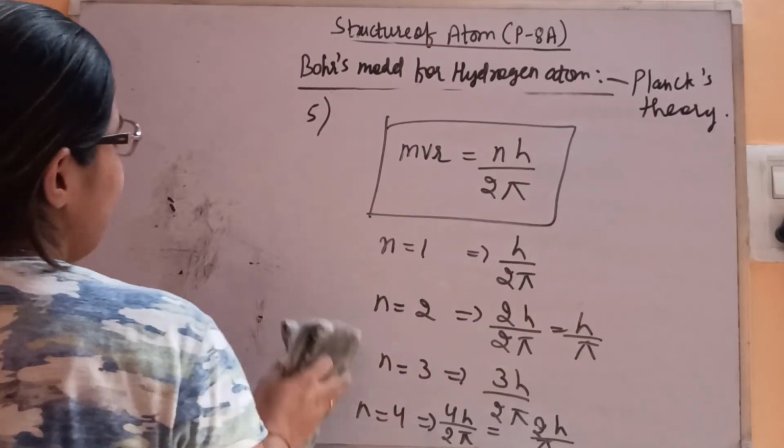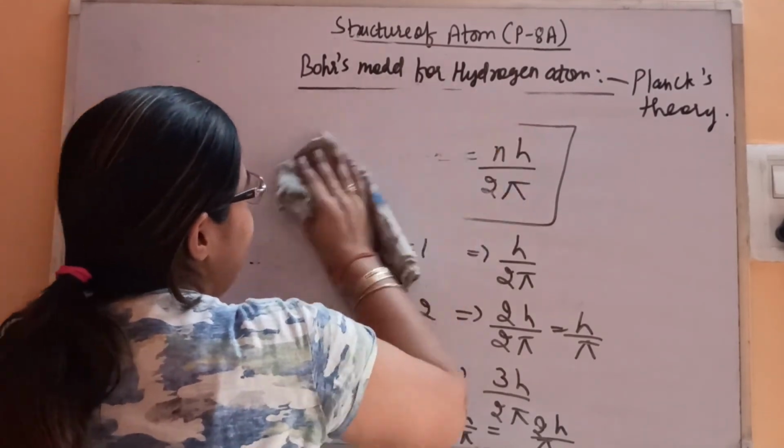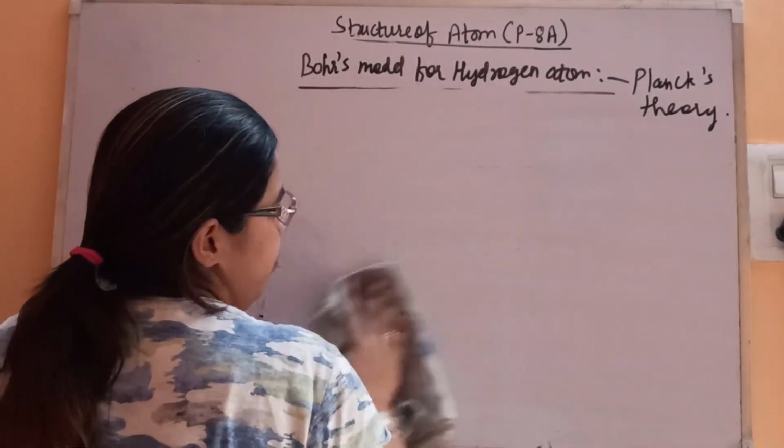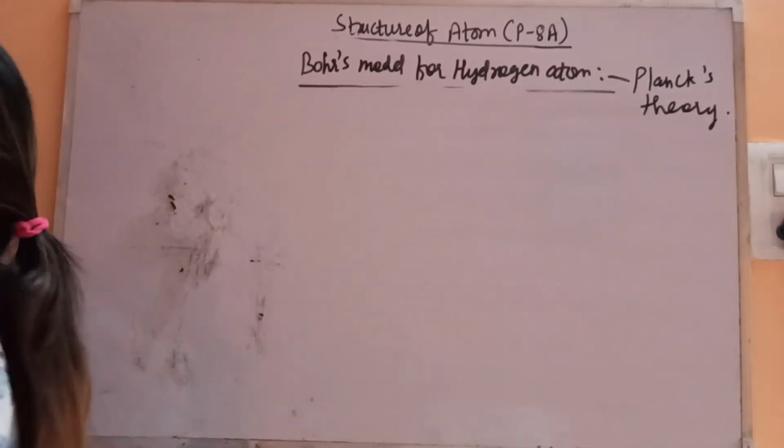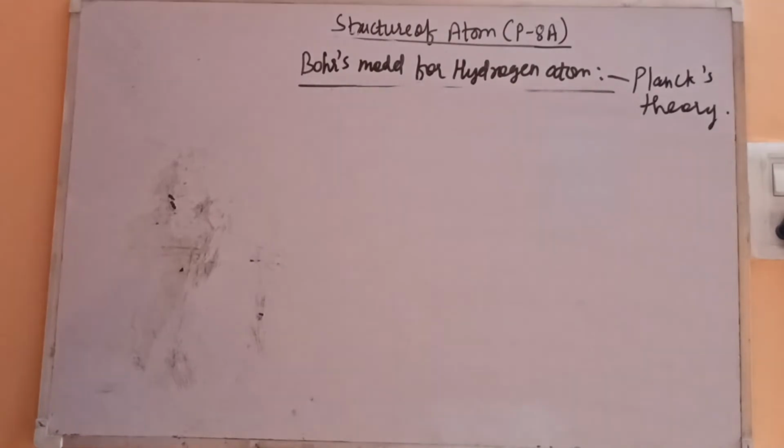Now the last postulate left is related to energy. That energy is also quantized, like angular momentum is quantized, energy is also quantized.